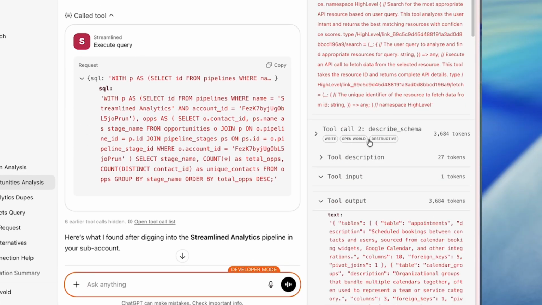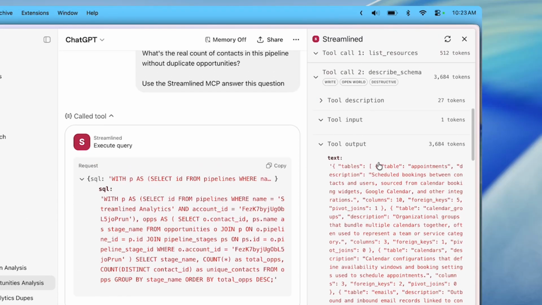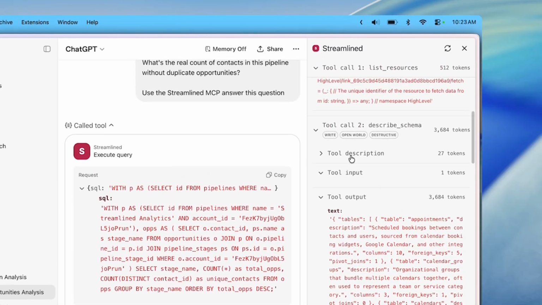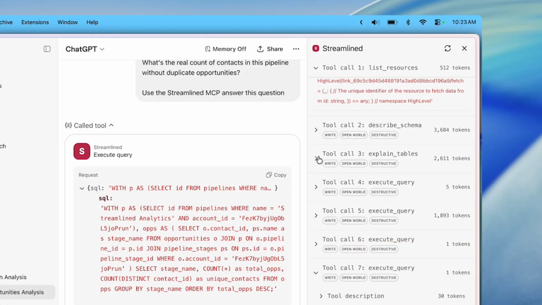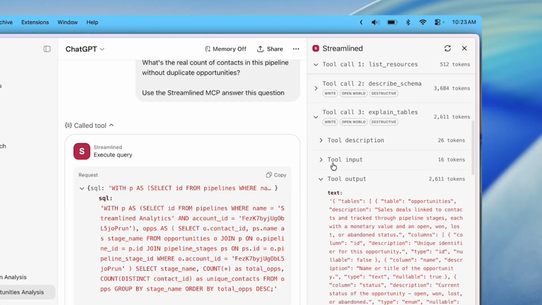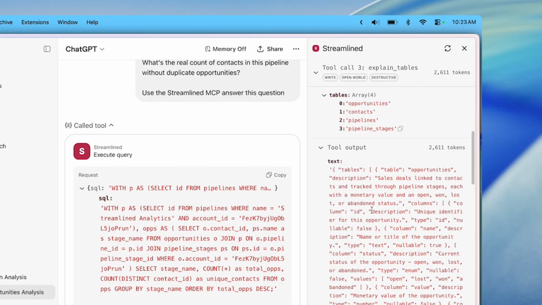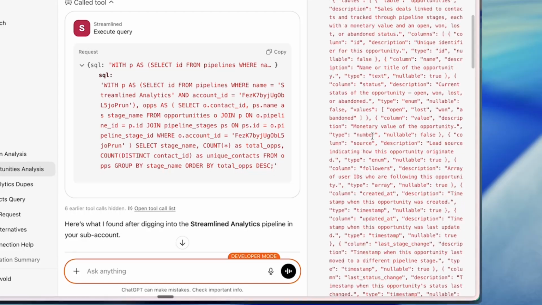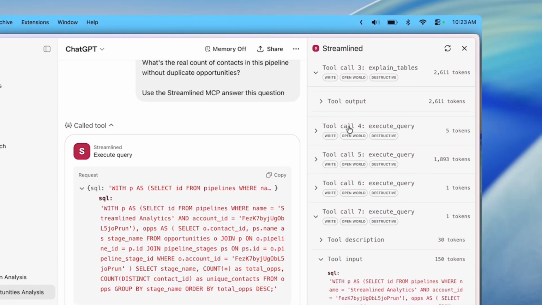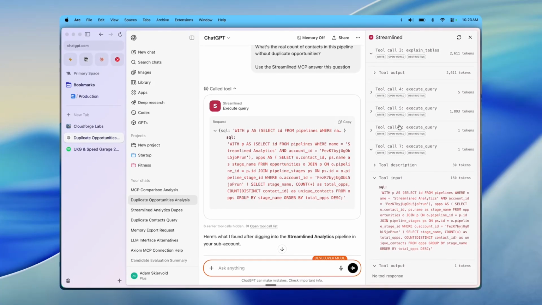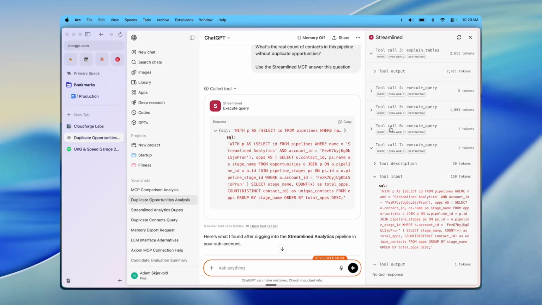And now it's describing the schema. And so the LLM is saying, all right, I want to get descriptions for these tables. And so it asked for opportunities, contacts, pipelines, and pipeline stages. These are the tables that the LLM needs to see. And then that gave it descriptions of all these tables and the columns we have. And now it executed 1, 2, 3, 4 queries against the database.